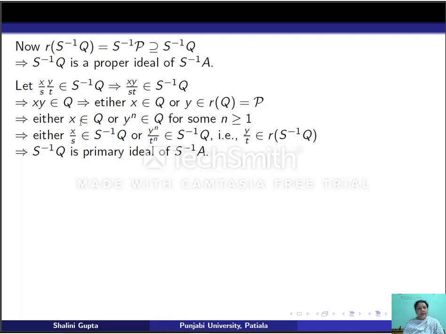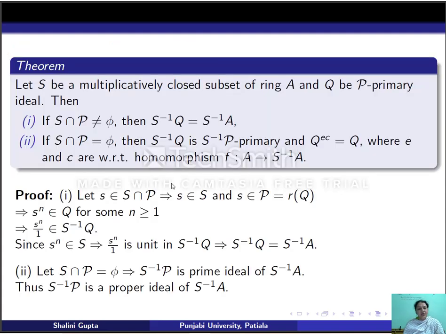This means either x/s belongs to S inverse Q or y^n/t^n belongs to S inverse Q, because t is in S, so t^n will belong to S. That is, y/t belongs to the radical of S inverse Q, and hence S inverse Q is a primary ideal of S inverse A. So thus, if S does not meet P, which is the radical of Q, then S inverse Q is a primary ideal of S inverse A.